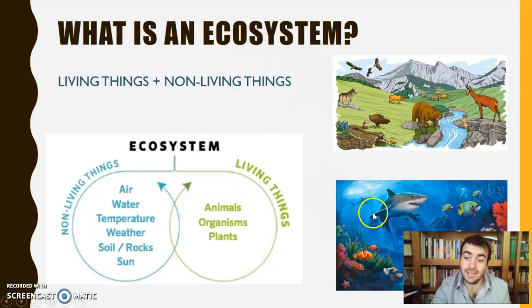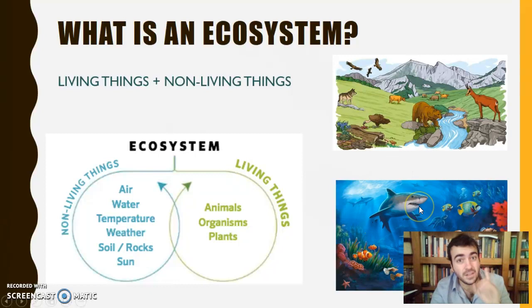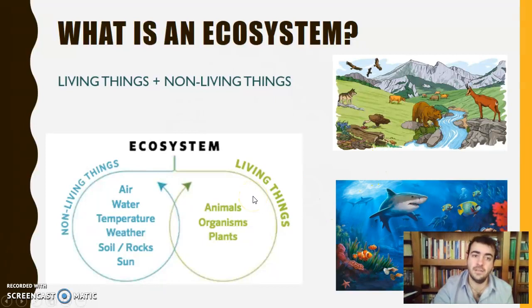And this is a marine ecosystem, okay? Here, for example, the sharks, the clownfish, the starfish, the corals, okay, the algae. Those are living things living in the water. Water is a non-living thing. The rocks, the soil, the sunlight, okay, those are non-living things.